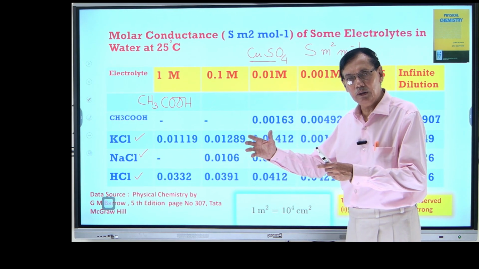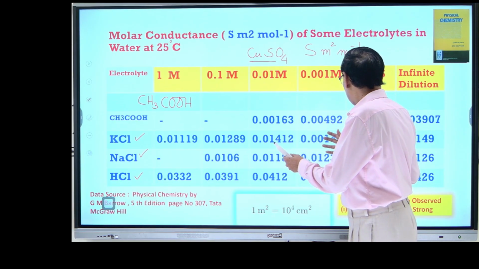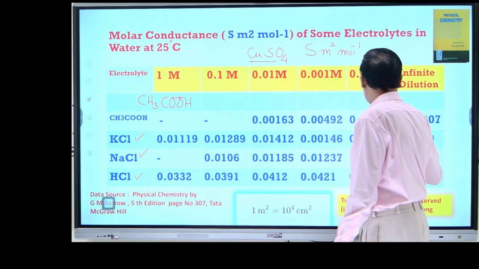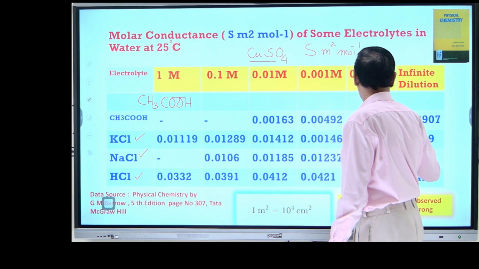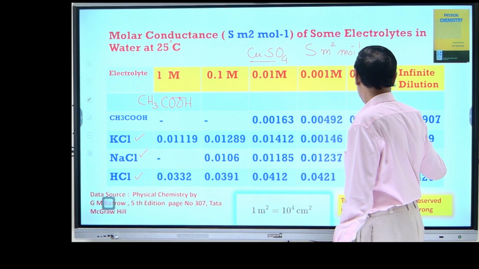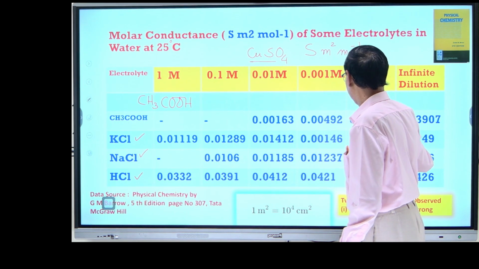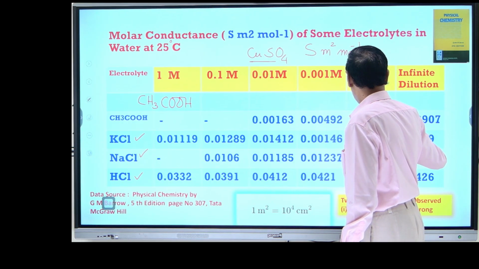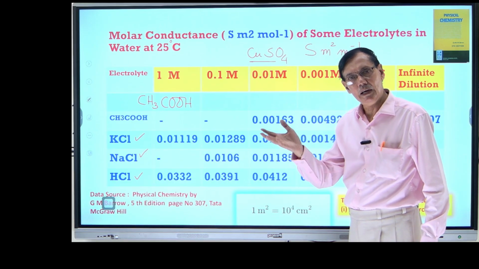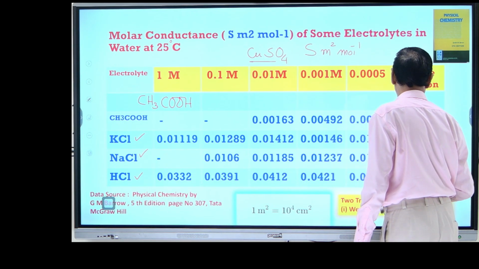That means if I dilute the solution, the molar conductance is gradually increasing, but in higher concentration it is decreasing. So by the extrapolation method, I can calculate the molar conductance at infinite dilution. We take this 149 as the infinite dilution value.